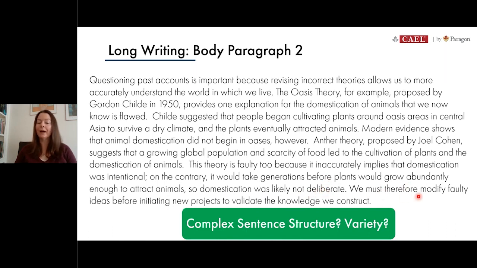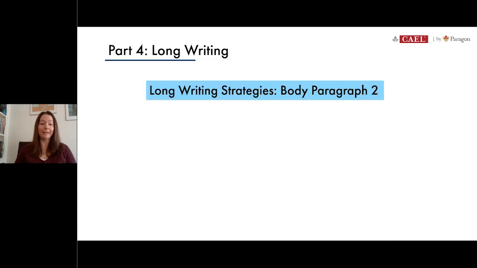And again, I've got another higher level conjunction here. I'm using the word therefore correctly. And again, the language here holds. I'm talking about to validate the knowledge we construct. So all of that sounds pretty academic to me. So again, you can see the importance of proofreading our work. We wouldn't have caught that little spelling mistake otherwise. And I think we can confidently say that our structure is varied enough and does demonstrate complexity. So we're going to finish off there for today with the writing.